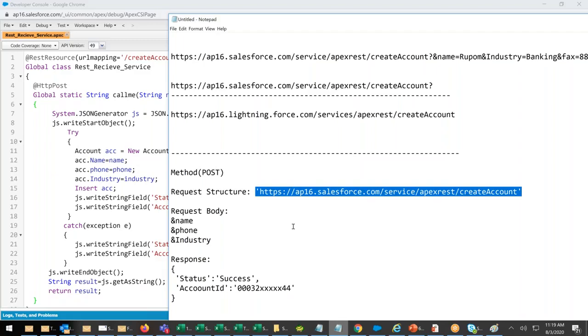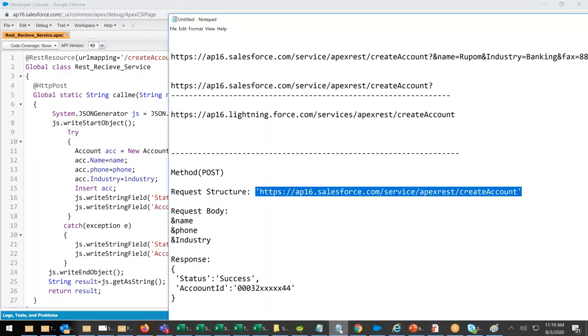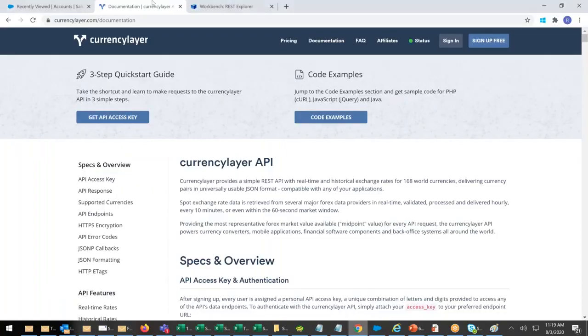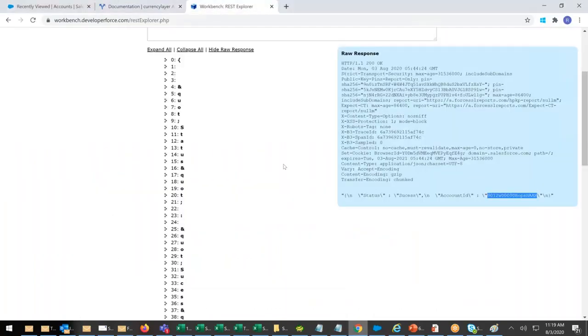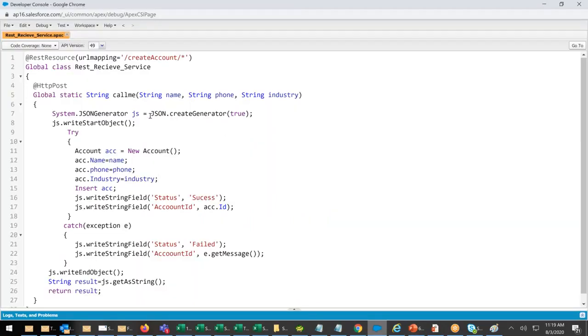Little bit different. With post, the data from the request URL and the body is automatically passed to call me.